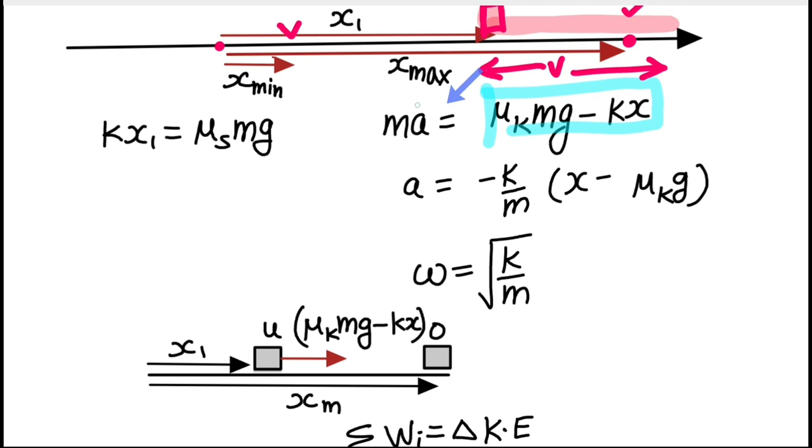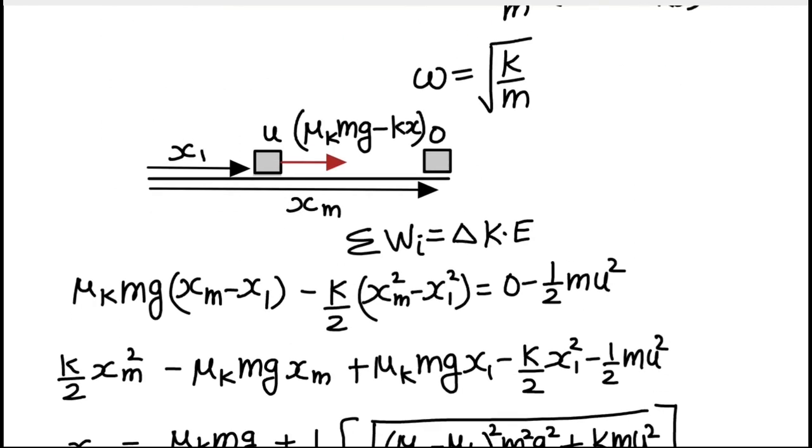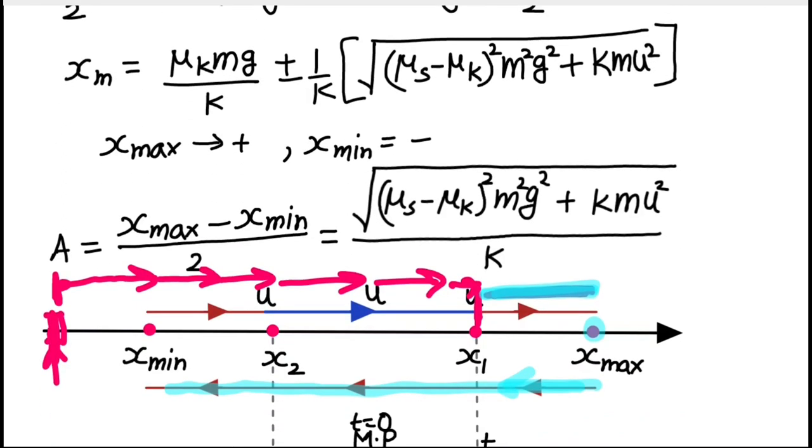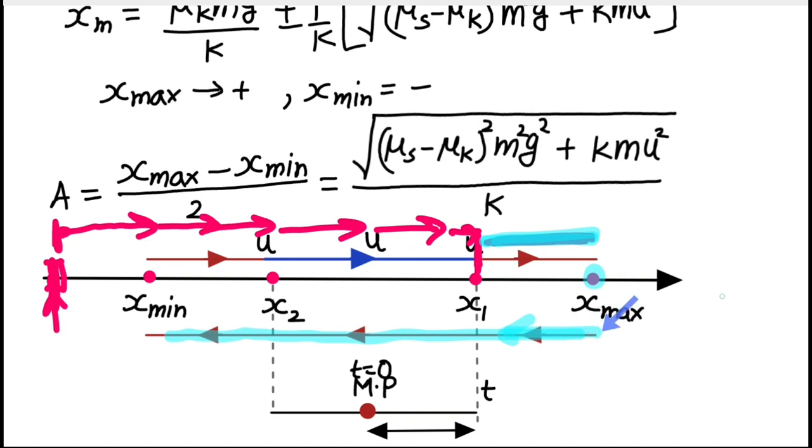So this equation will be valid throughout the leftward motion, right? So this block will continue to perform simple harmonic motion during this part of the motion.